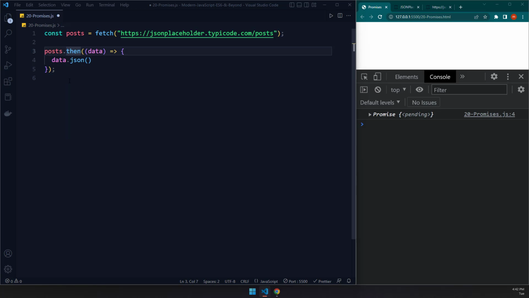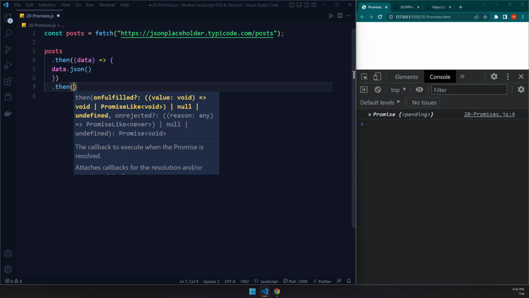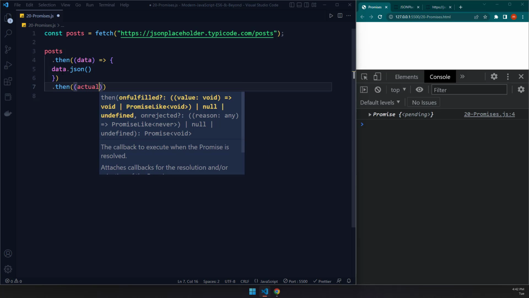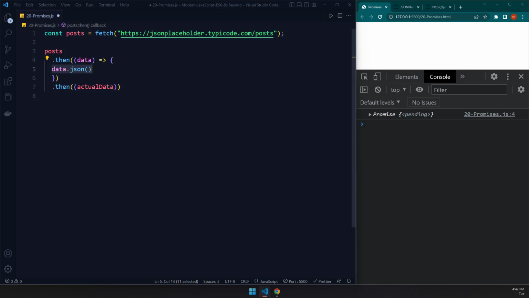And on this .then function, I'm going to rearrange this code a little bit better so you can really see what is actually happening here. So here is one of our .thens. Let me fix this. And there is going to be another .then, and this .then is going to have our information. That's why I'm going to call this actualData. So we know this .then returns for us the promise itself, and that promise is going to be JSONified. And this promise is going to return for us the actual data. So I'm going to say console.log